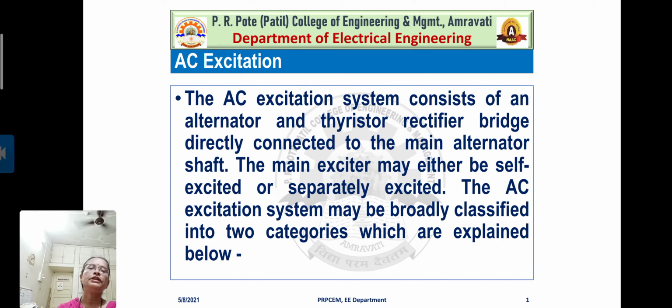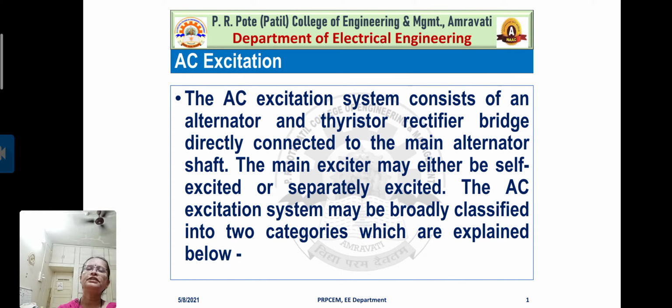So see students, in the previous session we discussed the DC excitation system, where the field of the DC exciter was controlled by amplidyne and the output of the DC exciter was given to the field of the main exciter, that is the alternator, through slip rings.